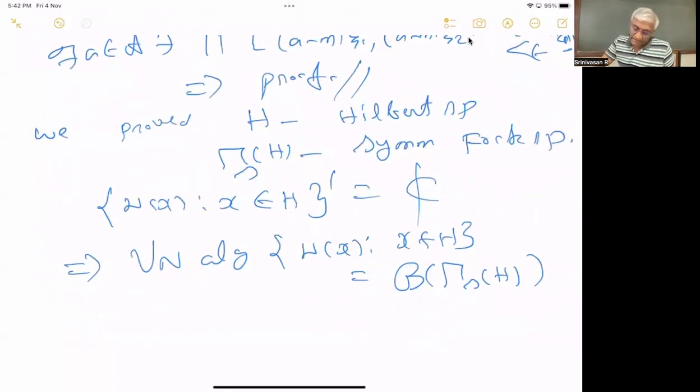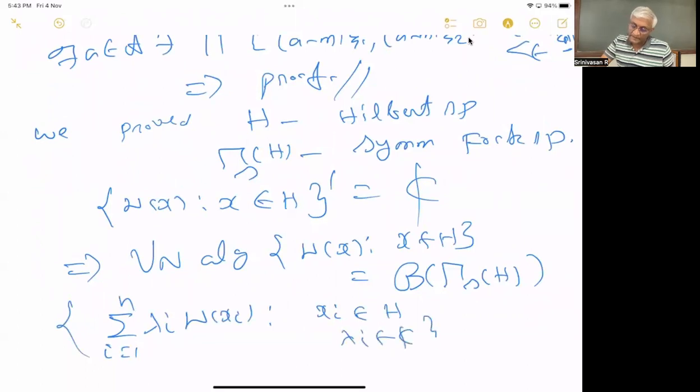That is, operators like the summation lambda i W of xi, i equal to 1 to n. These kinds of elements, where xi is in H and lambda i in C. The nice thing about the Weyl operators is that they don't commute. W of X1 and W of X2 don't commute, but you can compose them to get W of X1 plus X2 up to a scalar. They commute up to a scalar.